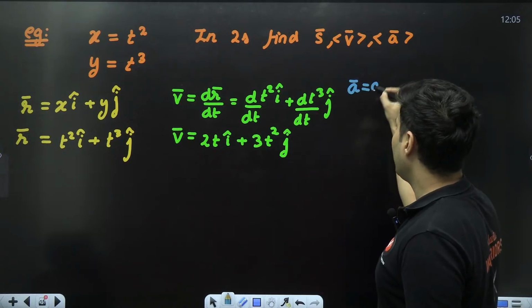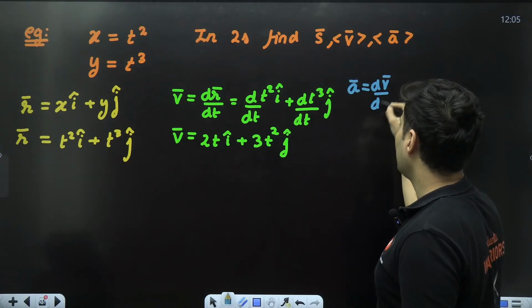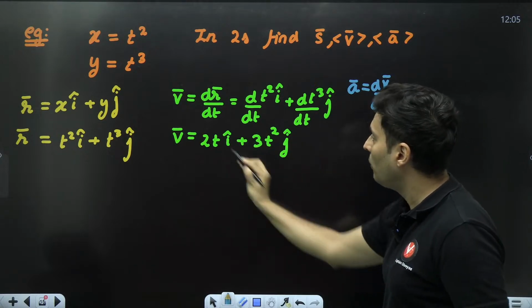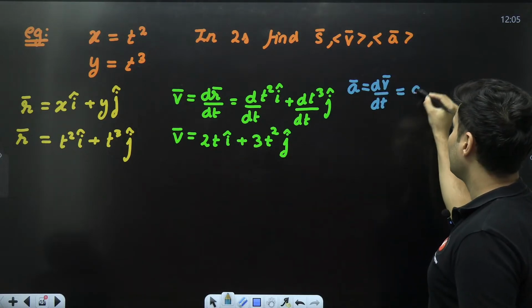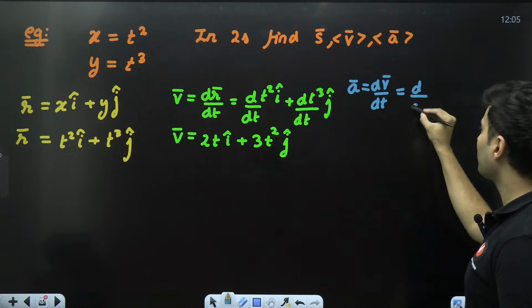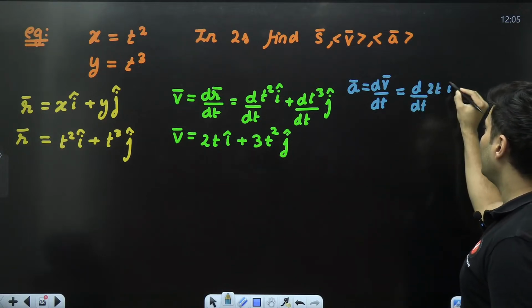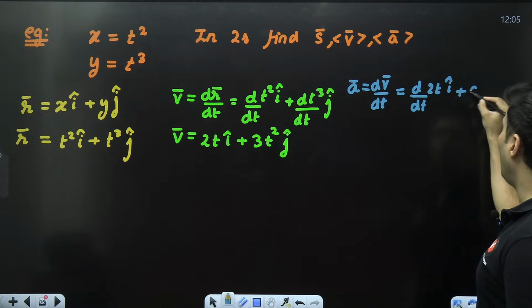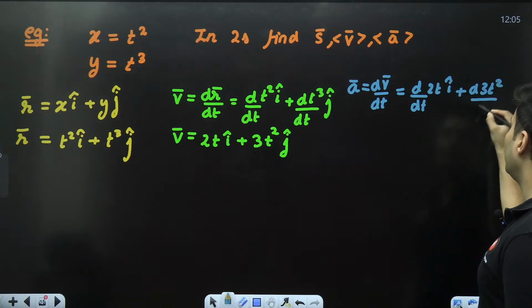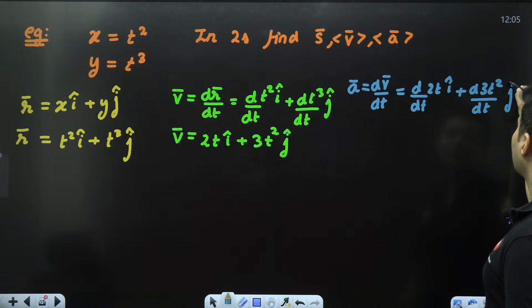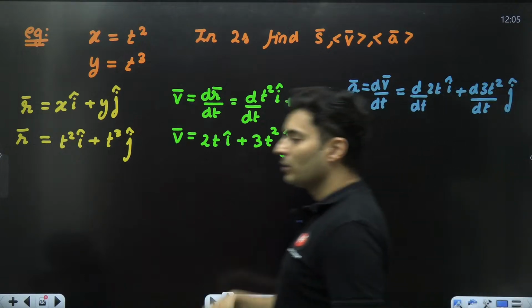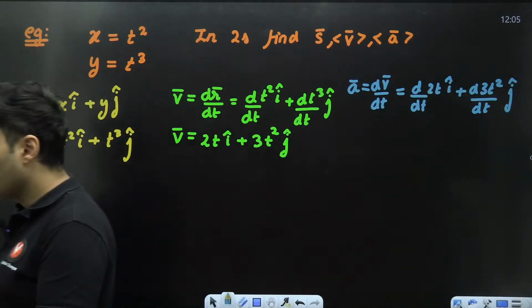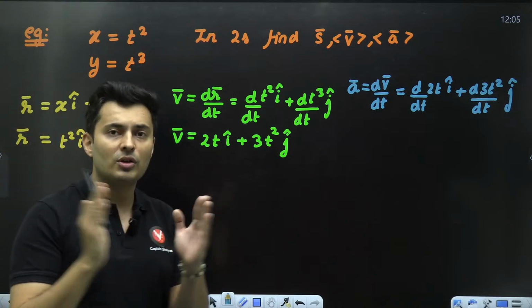What about acceleration? Acceleration is the rate of change of velocity. So you have to take the derivative of this. That means derivative of 2t separately, that is with i cap, and derivative of 3t square separately, and that is j cap. Remember addition rule, whenever there is a plus or minus sign, you can separate out the derivatives and individually find the derivatives.